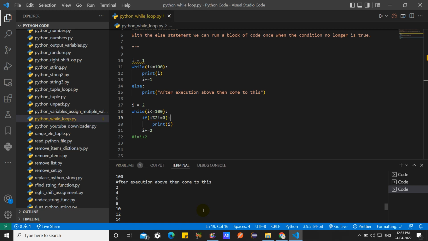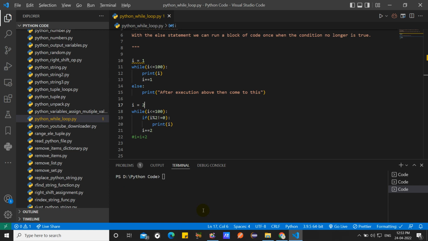I only want to print odd numbers, but I am starting with even numbers, so all numbers generated are even. I want to print odd numbers.